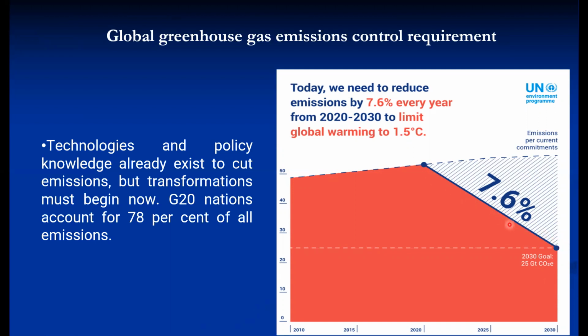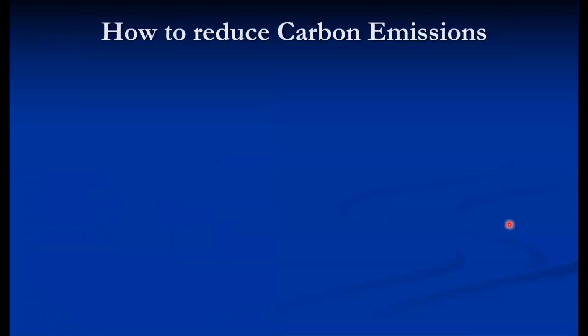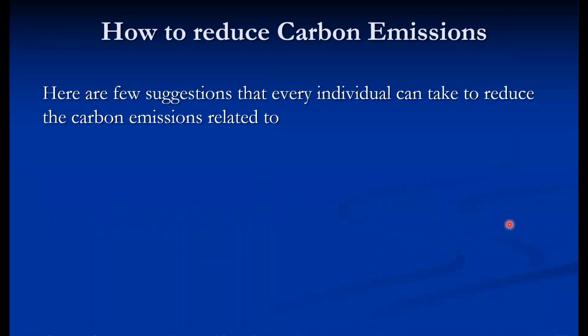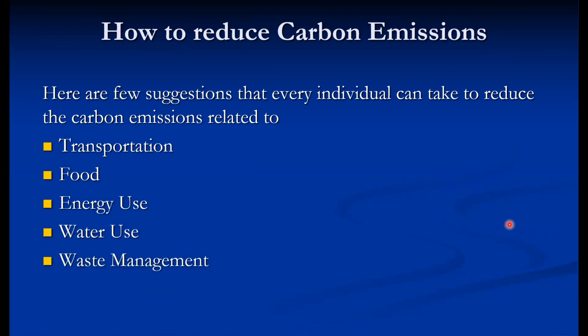So carbon footprint is one of the activities at the ground level, which all living human beings are supposed to adopt. So how to reduce this carbon emissions? Here are a few suggestions that every individual can take to reduce the carbon emissions related to transportation, food, energy usage, water usage, and waste management. So every individual can contribute in this process of carbon emission control.